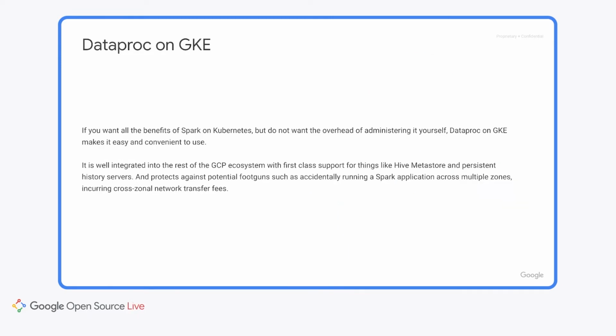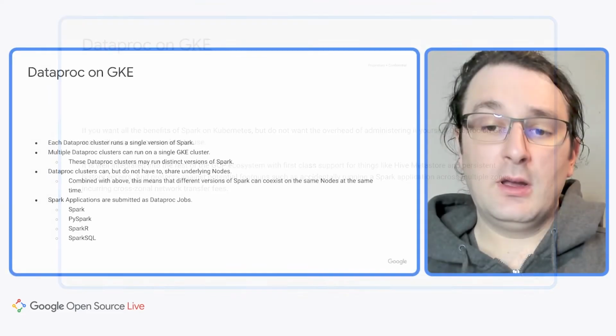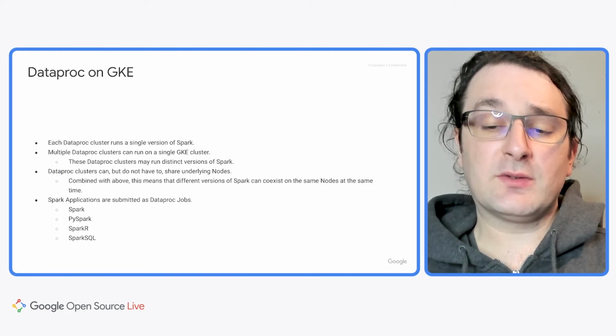If you want all the benefits of Spark on Kubernetes but don't want the overhead of administering it yourself, Dataproc on GKE makes it easy and convenient to use. It is well integrated into the rest of the GCP ecosystem with first-class support for things like Hive Metastore and persistent history servers. And it protects against potential footguns, such as accidentally running a Spark application across multiple zones, incurring cross-zonal network transfer fees. Each Dataproc cluster runs a single version of Spark.